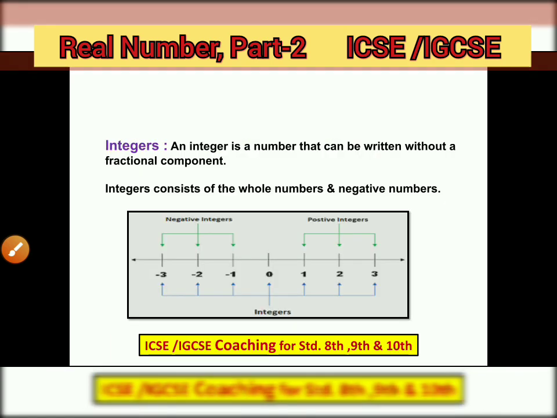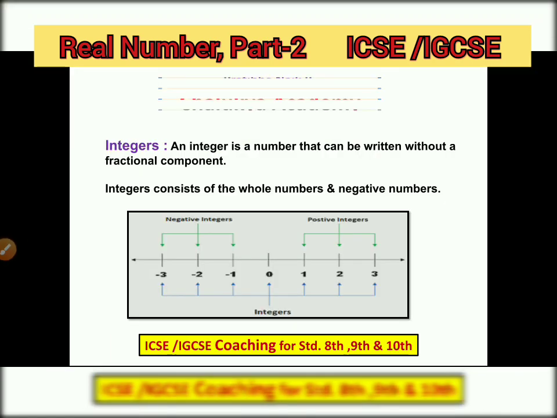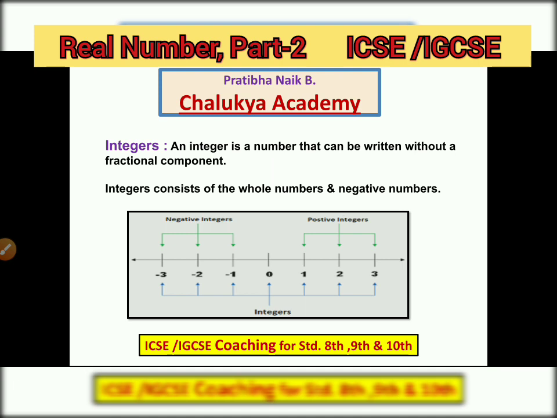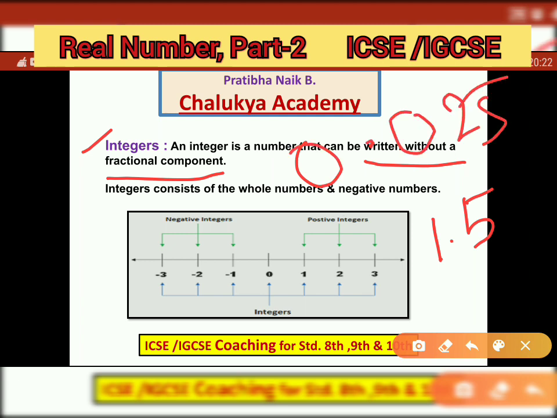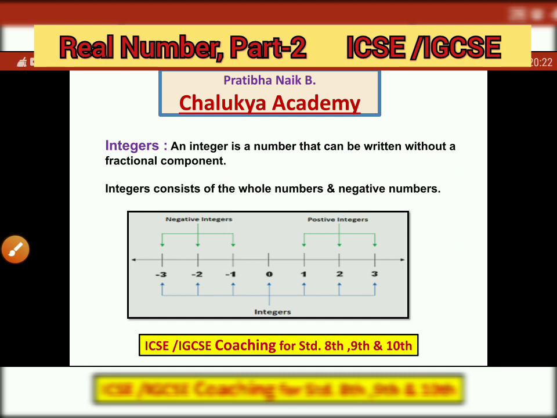Now next we will go to integers. What do you mean by integers? An integer is a number which can be written without a fractional component. It should not be like 1.5. It should not be like 0.025. These are not integers. Integers means we should always get whole numbers, either whole numbers, positive numbers or negative numbers.